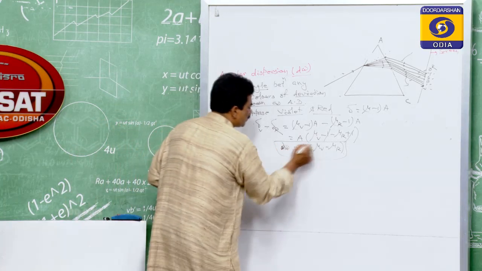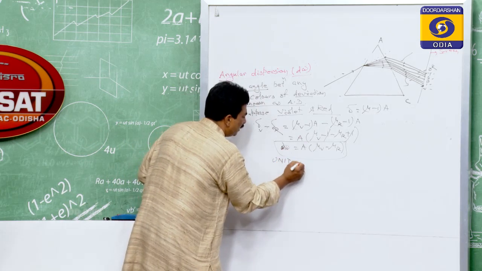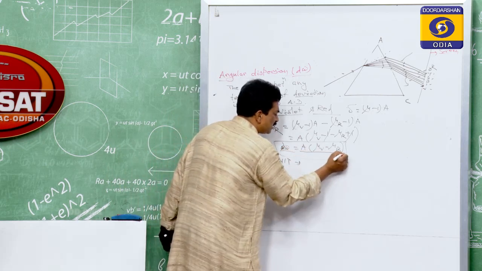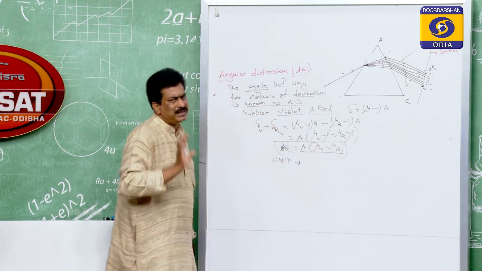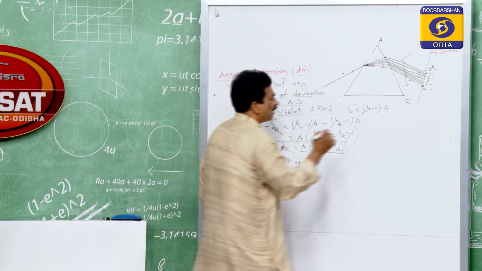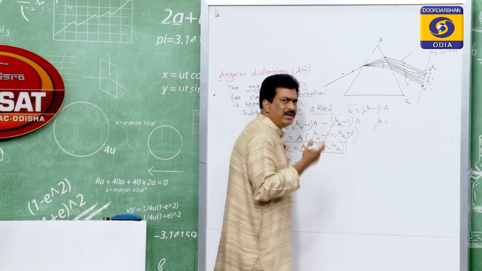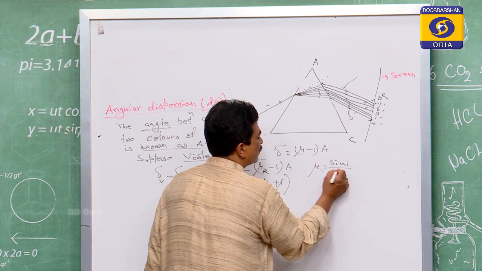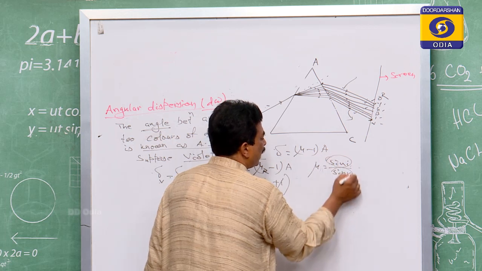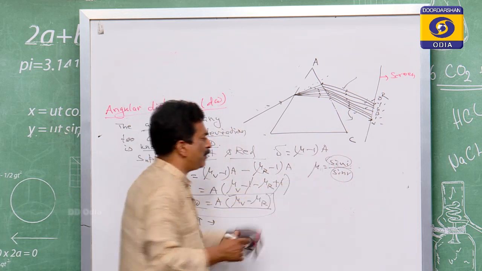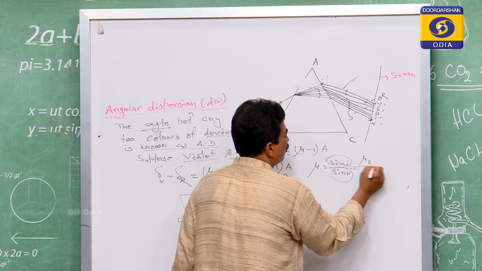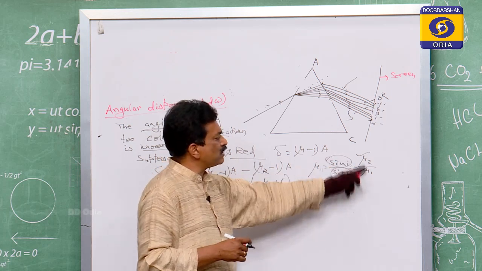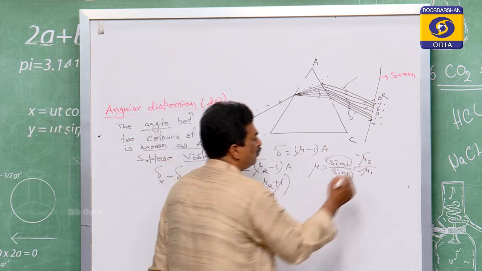So this angular dispersion, what will be its unit? The unit depends upon its mathematical expression. Mu is the refractive index, it has no unit, you know very clearly. Sir, why does it not have any unit? Go to the definition of mu is equal to sin i by sin r. Sin i is a value, sin r is a value, so value by value is a value. This is also mu 2 by mu 1, the same thing in the denominator, so it is a ratio of two same things, meaning it has no dimension.